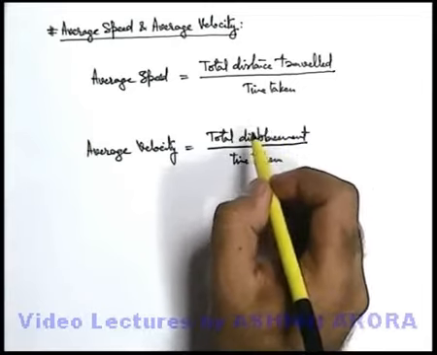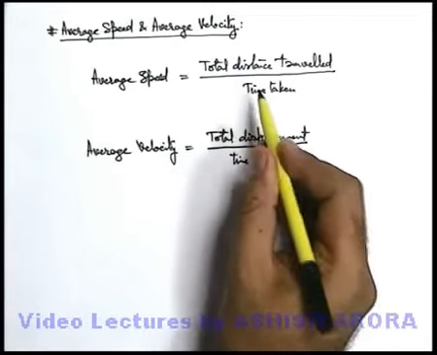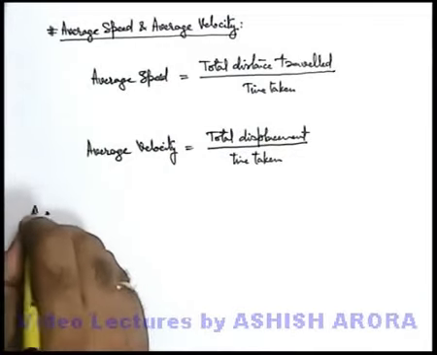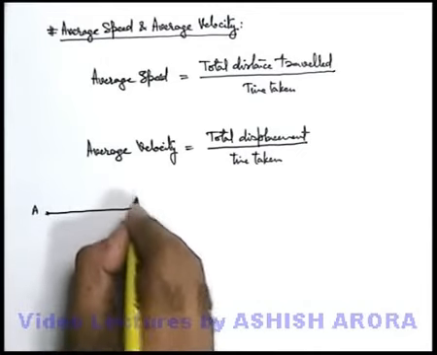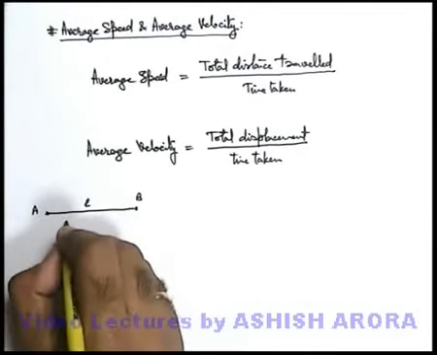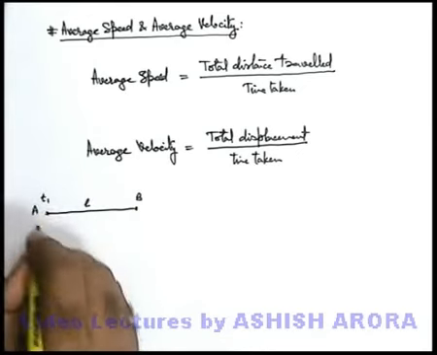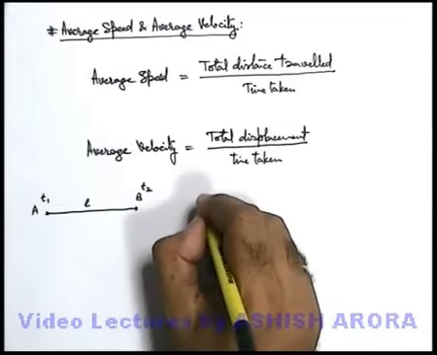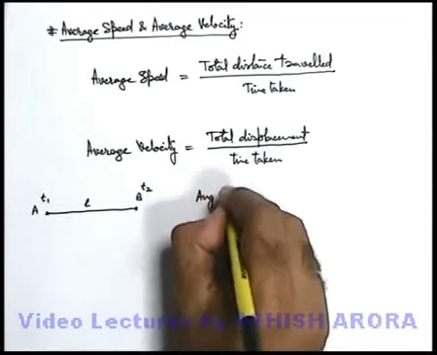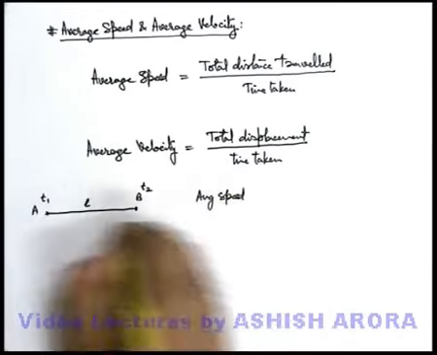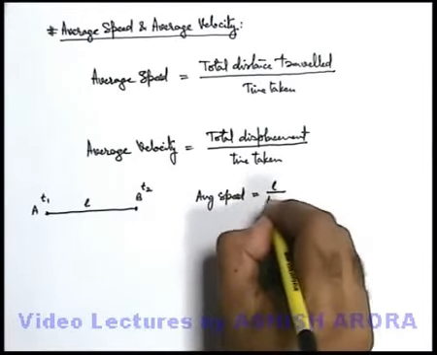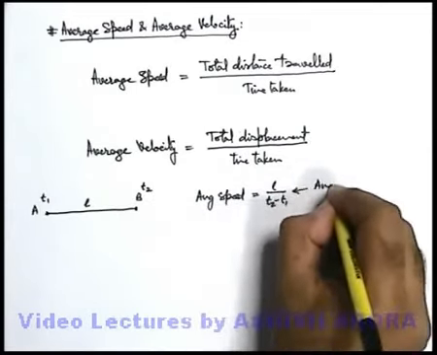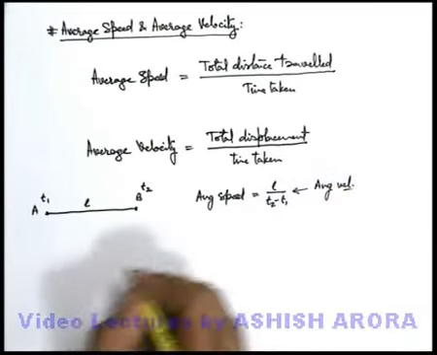If a particle is moving in a single direction, then there won't be any difference in average speed and average velocity. For example, a particle starts from point A, goes to a point B situated at a distance L, and say at time t1 it was at position A and at time t2 it was at position B, then average speed in going from A to B can be simply written as L by (t2 minus t1). And the same will be the average velocity. There won't be any difference in average speed and average velocity.